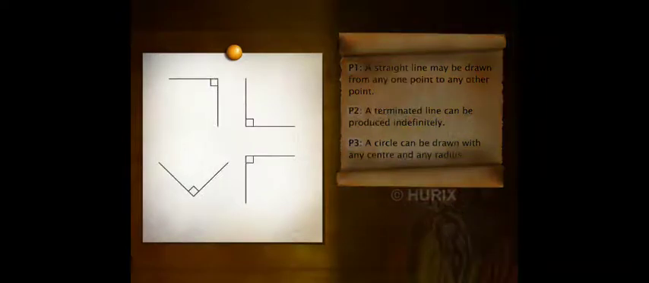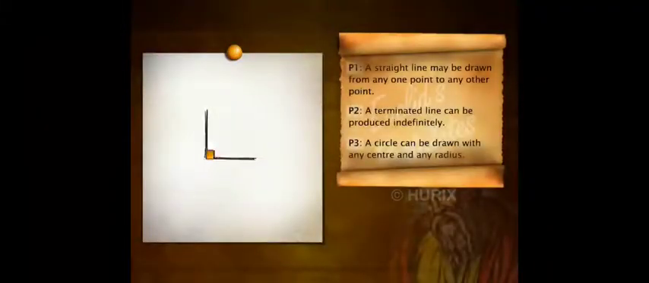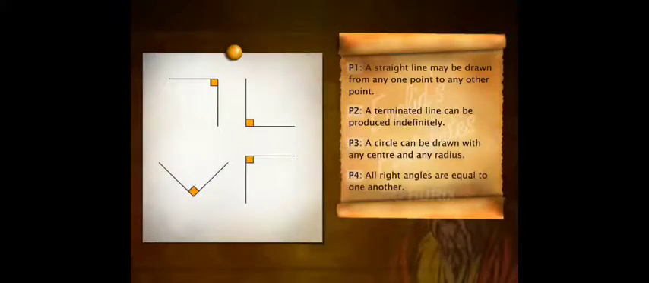Euclid's next postulate asserts the existence of right angles. Observe that all right angles are equal because each angle has a measure of 90 degrees. That's what the fourth postulate states. All right angles are equal.